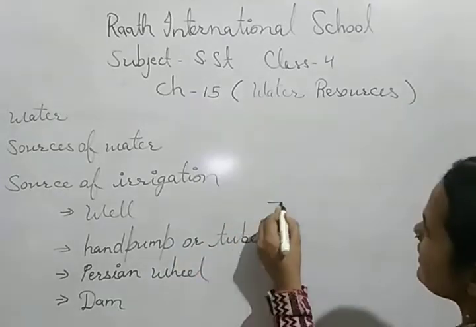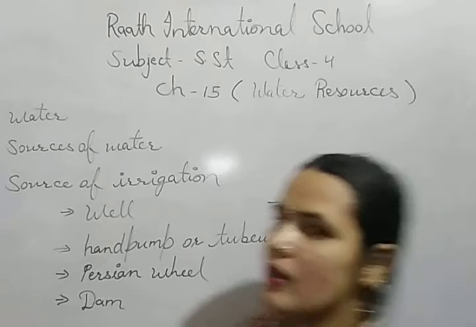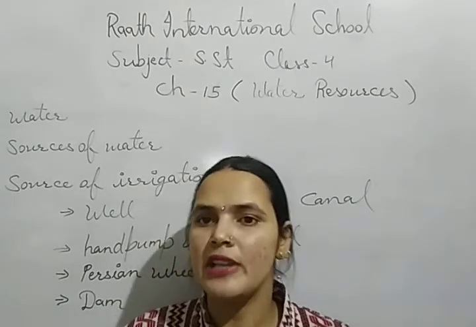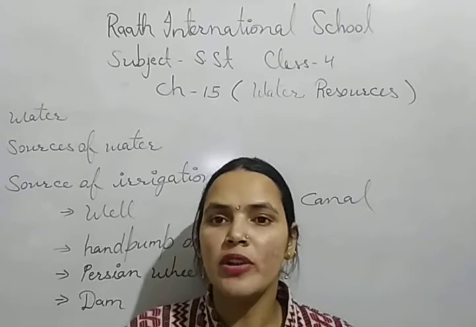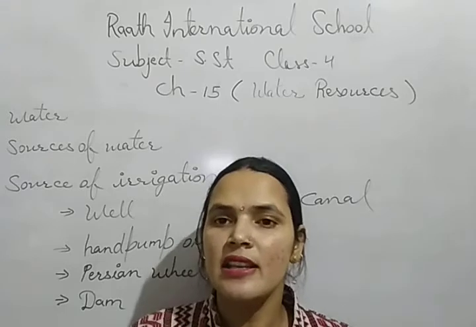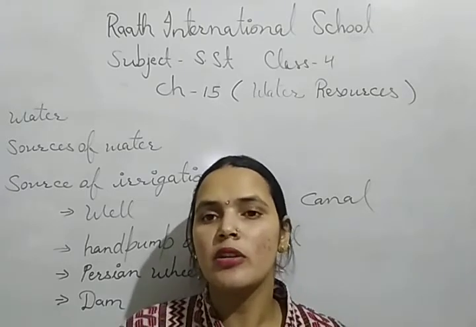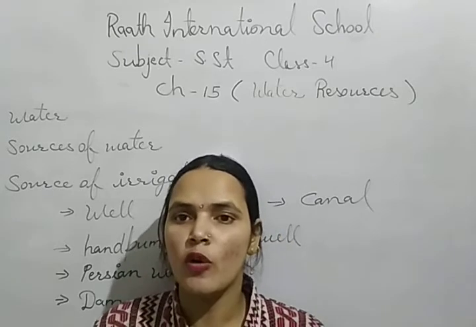And the next is the canal. Canals are commonly seen in the villages. In the rural areas, in the villages, or in the northern plain, we can see canals, and these canals are dug to carry river water to those regions where there is a shortage of water.